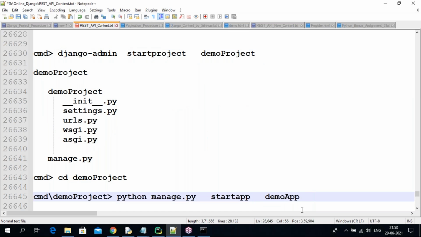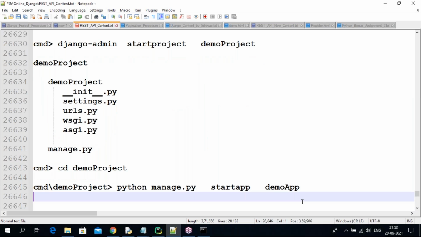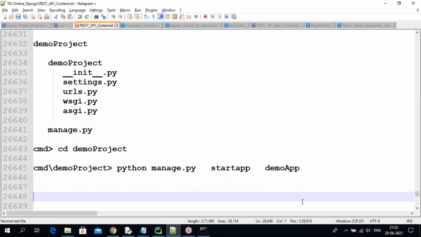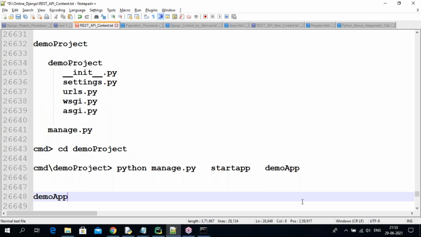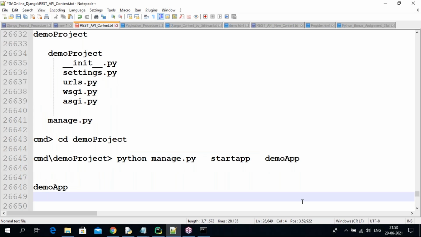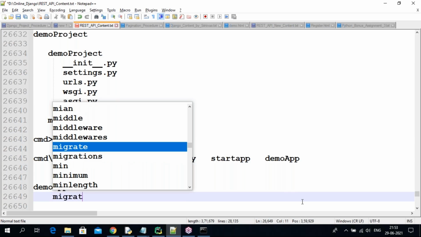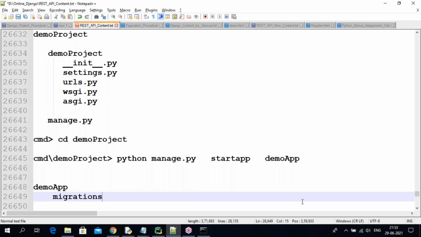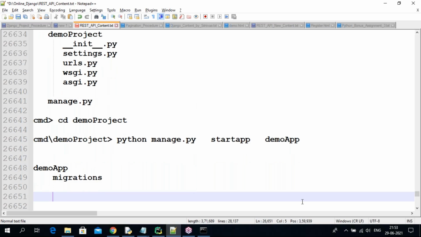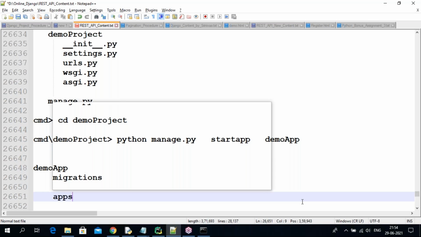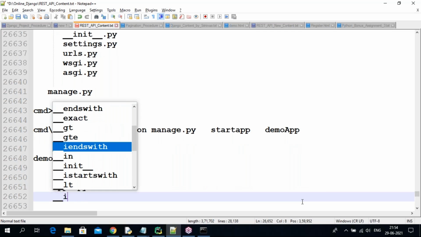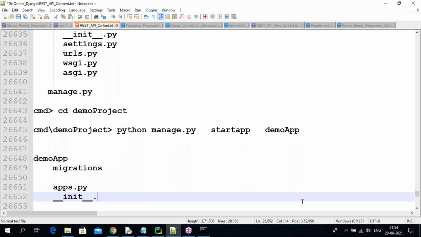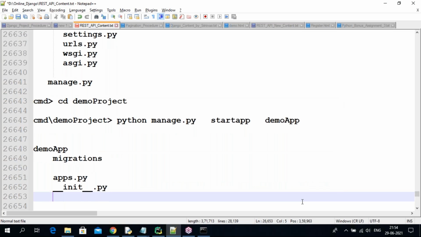After creating the application, you get your application name folder. In this application folder you get one folder called migrations, and 6 files. For example, apps.py. Next, __init__.py.